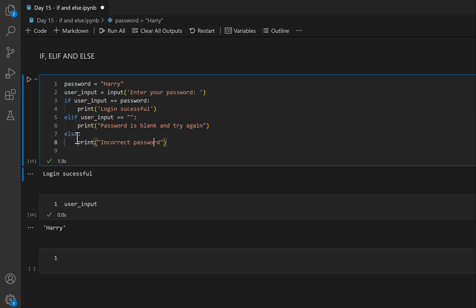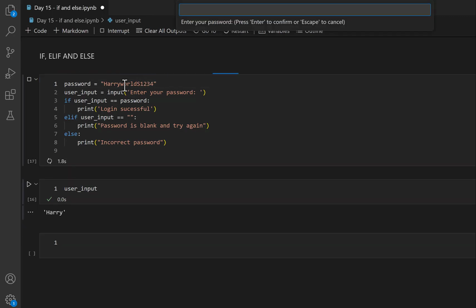And the same with the else. The last condition, with if, elif and else, is when you input something that doesn't match your password, that becomes wrong. If I say instead Harry World, with a capital W, and I put 1 2 3 4, now I have to enter the same thing I wrote over there.